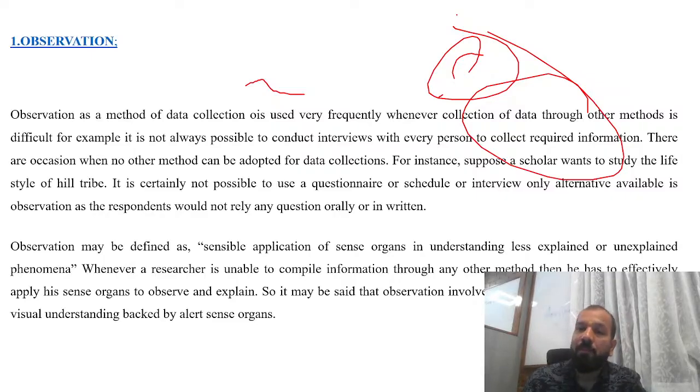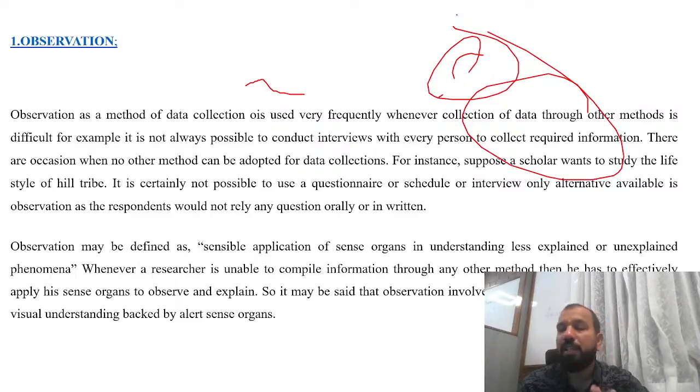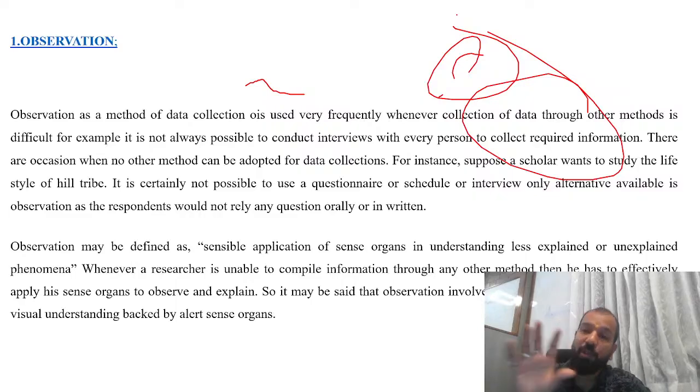you try to collect it through some questions, you will not get any appropriate information. While sitting in Bangalore or Delhi in an AC room and wanting to collect data to check the psychology of people living in an extreme hill station, you will not get the data. What do you have to do? You have to go there.